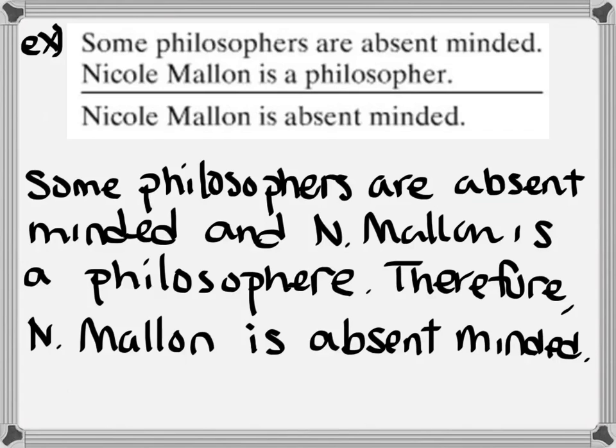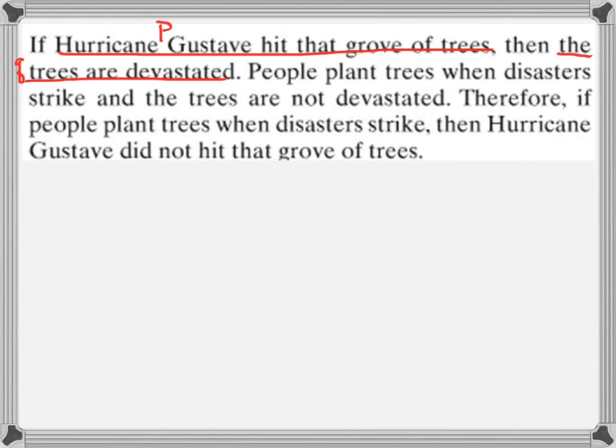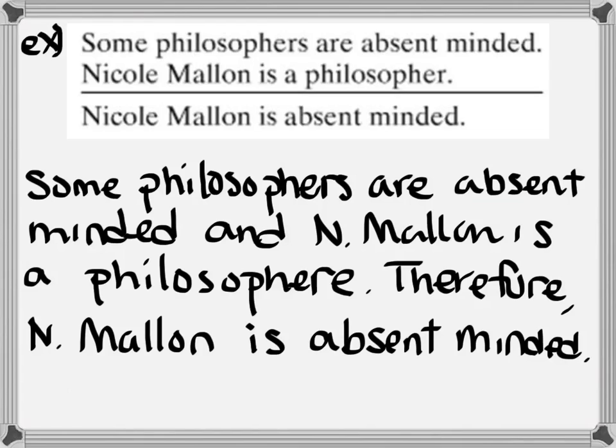Therefore, Nicole Malin is absent-minded. One more way to phrase this is, some philosophers are absent-minded, and Nicole Malin is a philosopher, implies Nicole Malin is absent-minded. That last one is actually one big statement.